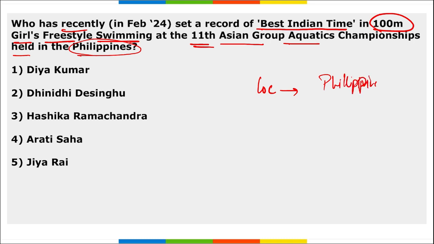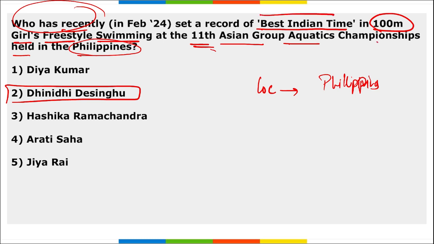Right? Now the question is, who recently set a record for the best Indian time in 100 meters girls freestyle swimming? Who is she? Dhinidhi Disinghu. Correct? And she has set a record in 100 meters freestyle event during the 11th Asian Group Aquatics Championship in the best Indian time in 100-meter girls freestyle swimming.